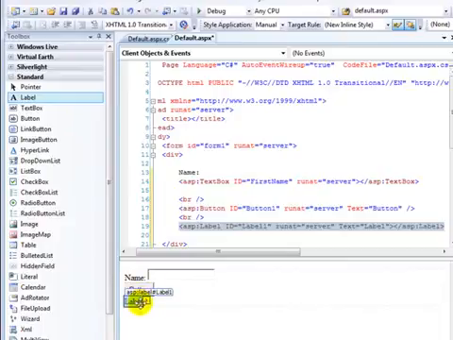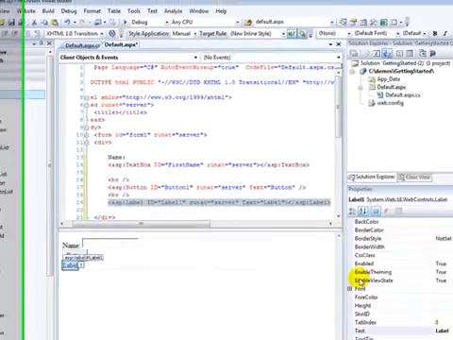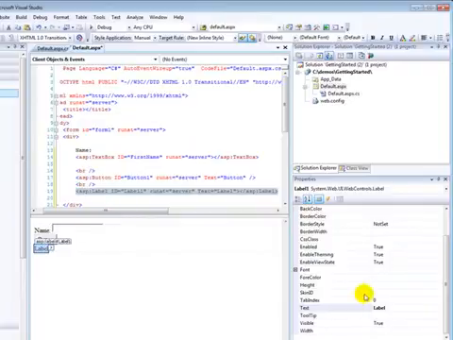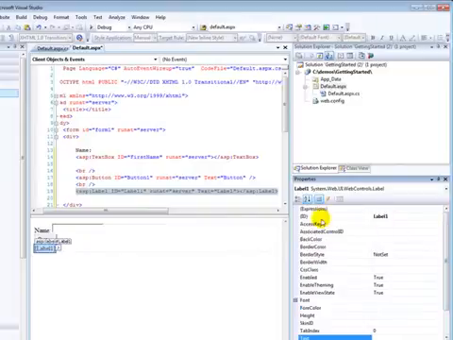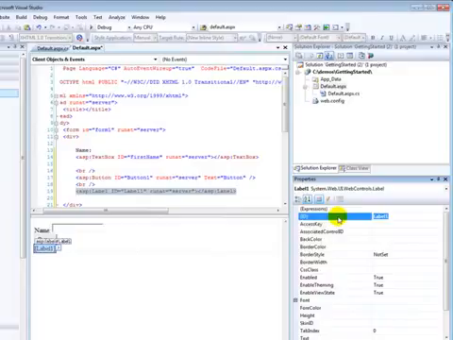Some of the properties that we can set, I can set directly in the source if I want to, or in my Visual Studio, over in the bottom right hand corner, I have a properties window. For the label I will set the text to blank to begin with, and I'll change the ID to welcome label.